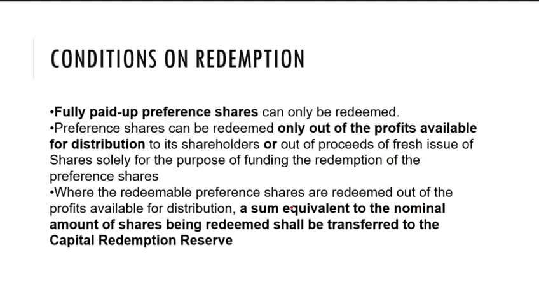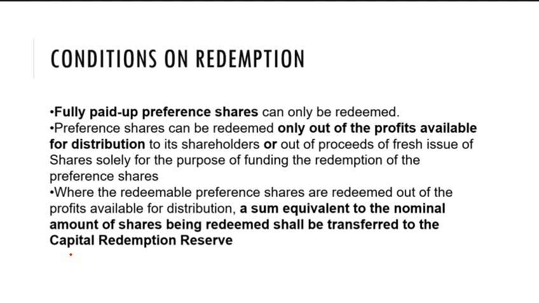And where the redeemable preference shares are redeemed out of profit available for distribution, a sum equivalent to the nominal amount of shares being redeemed shall be transferred to the capital redemption reserve. Just like in the case of debentures, when we want to redeem debentures out of profit, we need to transfer at least 50% of the debentures to the debenture redemption reserve.